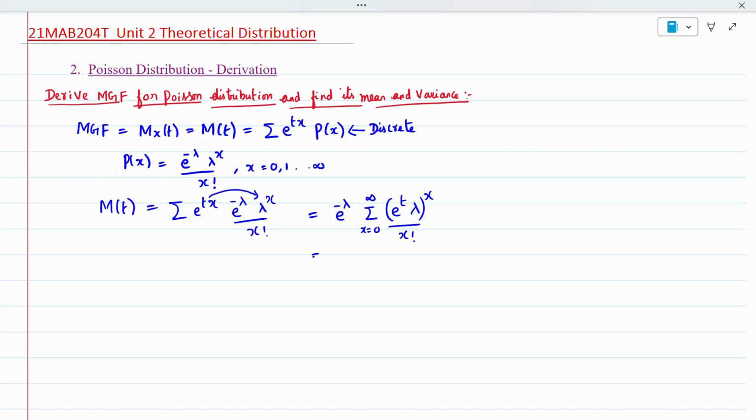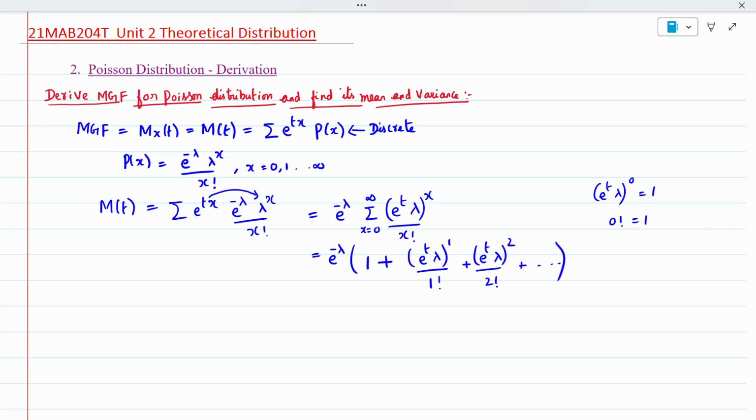So e to the power minus lambda as it is. Put x equal to 0. Anything power 0 is 1, so e to the power t into lambda the whole power 0 is nothing but 1. 0 factorial is also 1. So the first term is 1, plus the second term e to the power t into lambda the whole power 1 divided by 1 factorial, plus e to the power t into lambda the whole squared divided by 2 factorial, etc. It goes on.